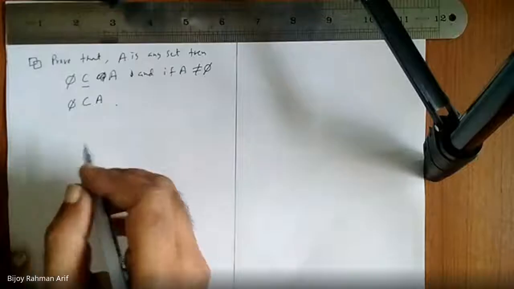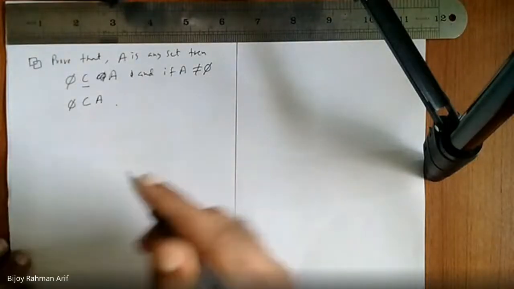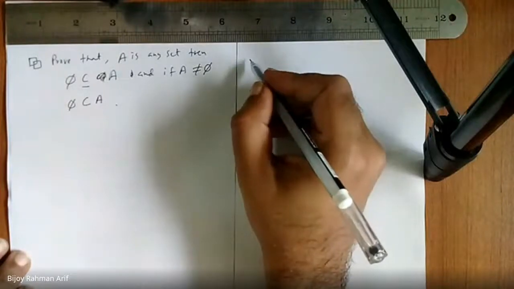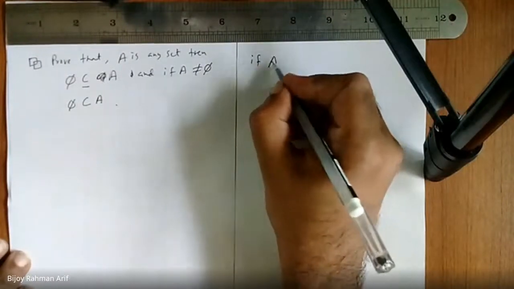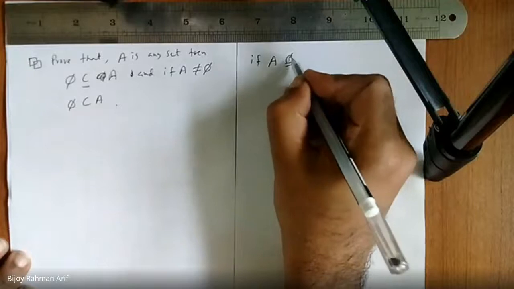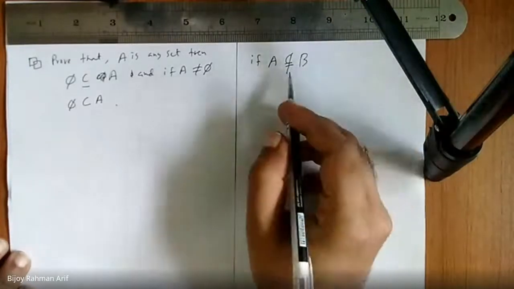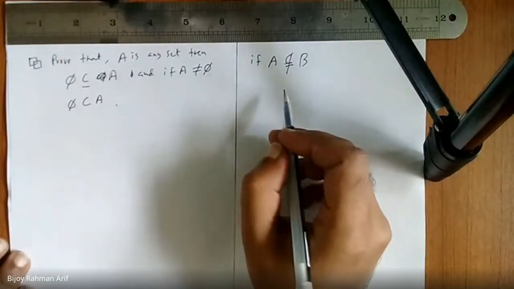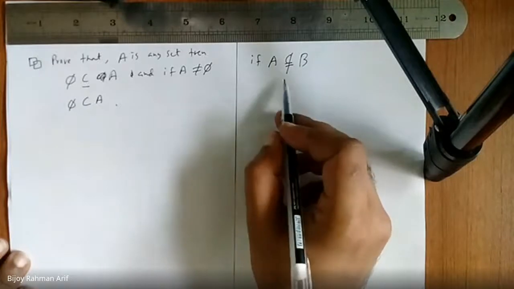So first we write the logical expression. If A is not a subset of B, then how can I define this logically?